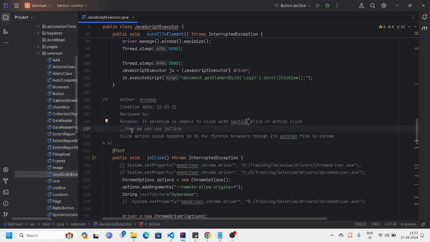Okay, in Selenium we have one method called the click method. It is a native method; WebDriver provides that method. With the help of that we can click. Otherwise we have the Actions class, with the help of which we can also perform that click. If in these two situations we are unable to perform the action on any specific object, then we can use JS.